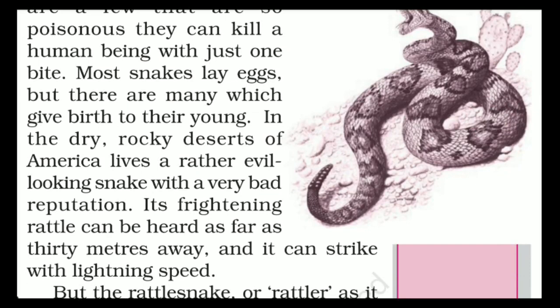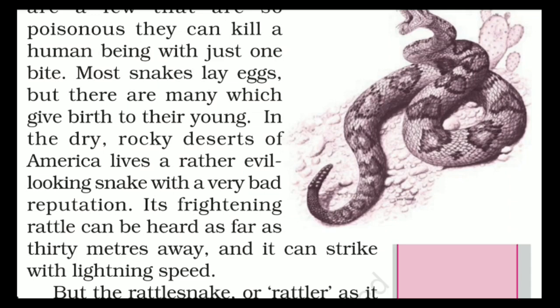And the poisonous, evil snake in America, their rattles can be heard from 30 meters away, and yes, it can strike with lightning speed.